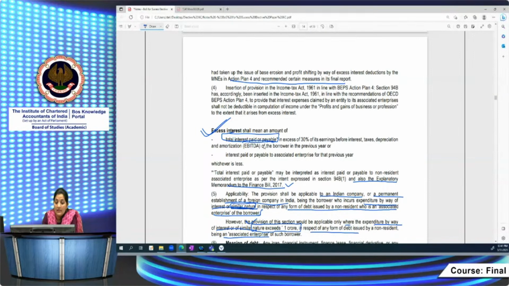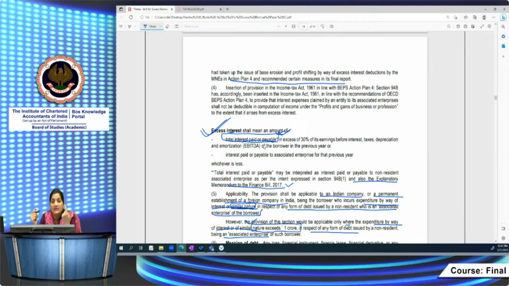So here you will consider only non-resident. Of course, we have computed this excess interest in two ways, two alternatives. But the main intent here is total interest. They have used the words total interest paid or payable. It is also the same which we are paying to the non-resident AE, right?